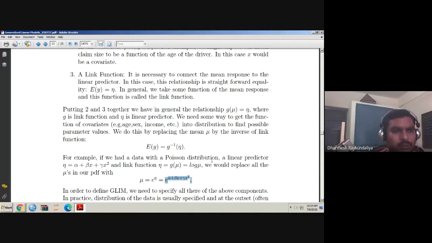We can write the likelihood. Likelihood is nothing but the joint of the probability mass function, and then we take the log likelihood and take the derivative with respect to parameters alpha, beta, and gamma of the log likelihood. We can get the estimate of the parameters. And once we know the estimate of alpha, beta, and gamma, we just substitute into that. We can calculate the estimate of mu, and that is the expected response, and that is our aim of a generalized linear model.